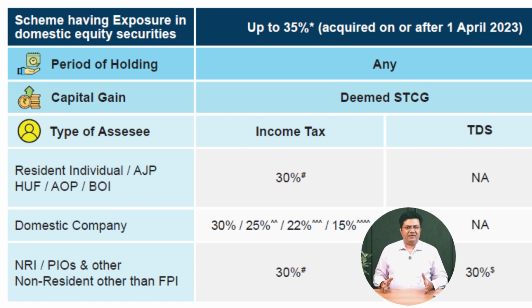In this category, if the holding period is within 12 months or more than 36 months, whatever profits are made by selling the units will be added to your income and you are required to pay taxes as per your income tax slab. There is one more category, a special category of mutual funds.